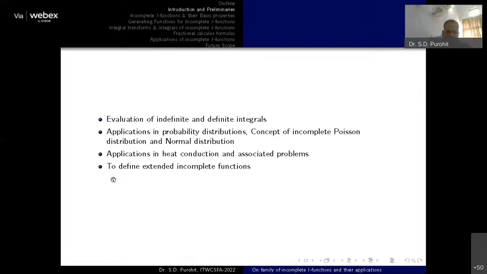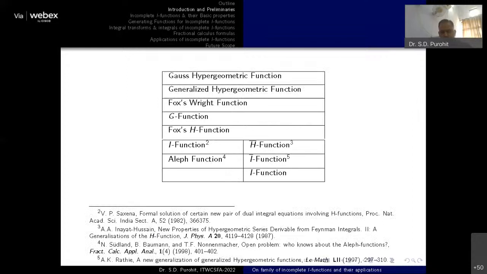Again, we also use those functions to define extended incomplete functions. We can also extend those functions or get a more generalized version of the functions. So if we consider the category of special functions, we are all familiar, or even in the last 2 days, you have learned about a number of types of special functions. The Gauss hypergeometric function is the immediate generalization of the gamma function.